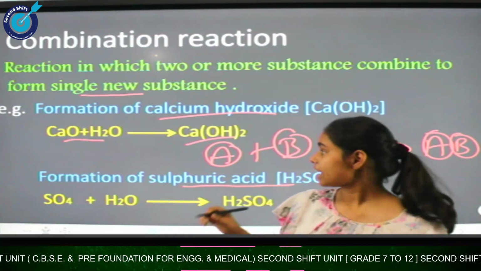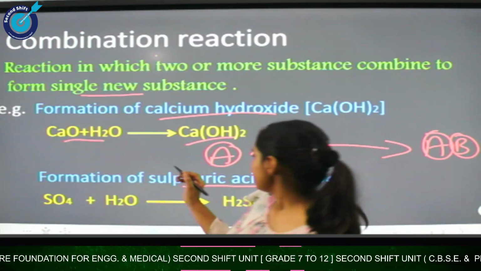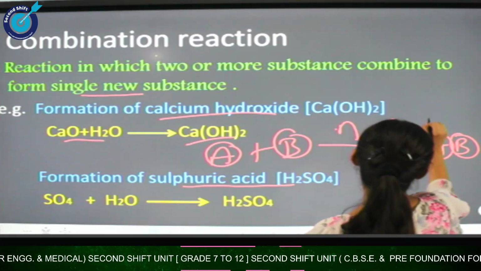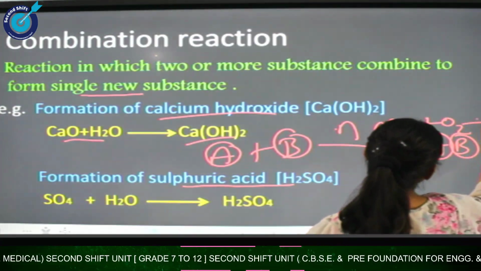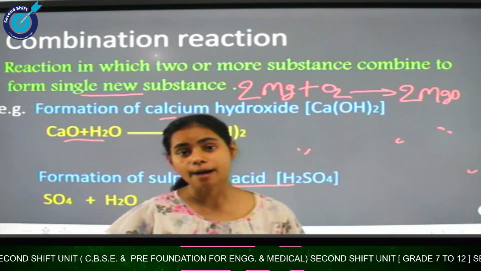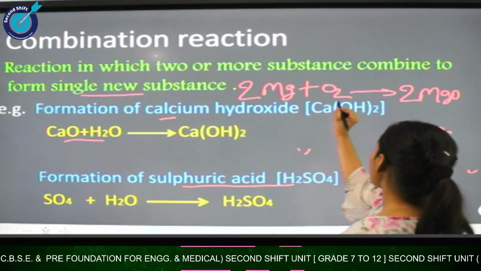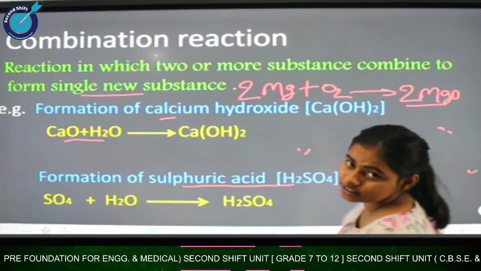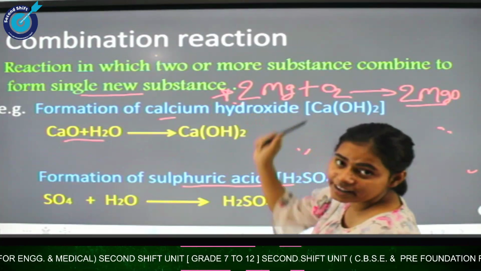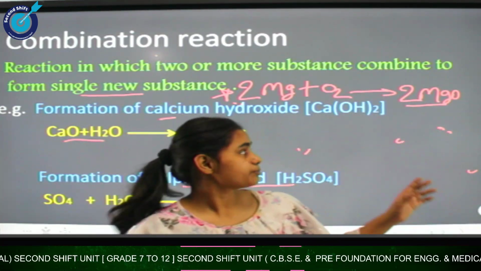Now let us see another most important example of combination reaction. That is when Mg reacts with O2, it gives magnesium oxide. Please give a star mark to it because it is a very important reaction. When magnesium reacts with oxygen, it gives magnesium oxide.